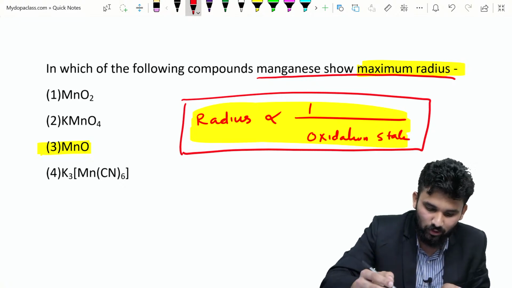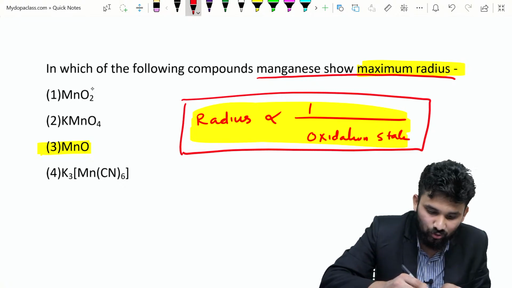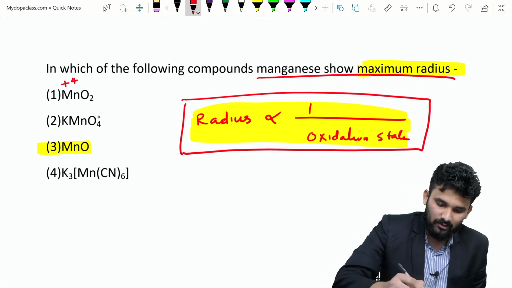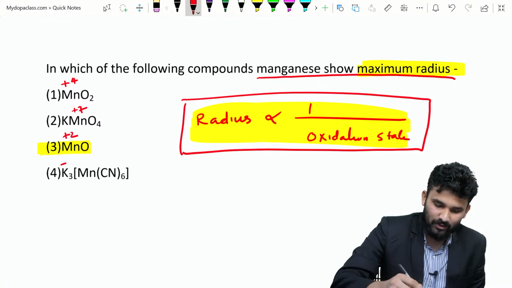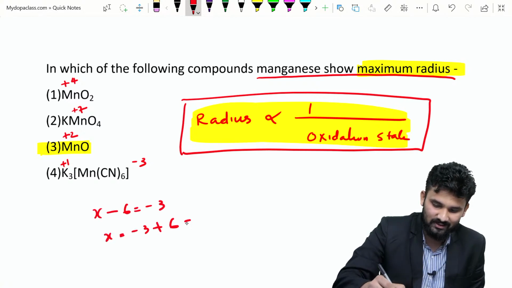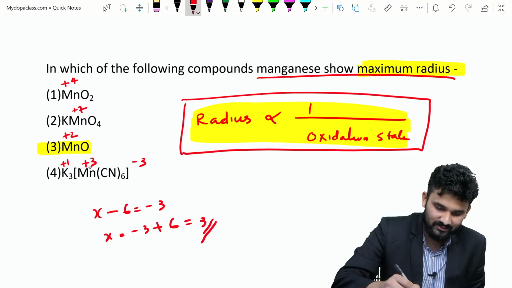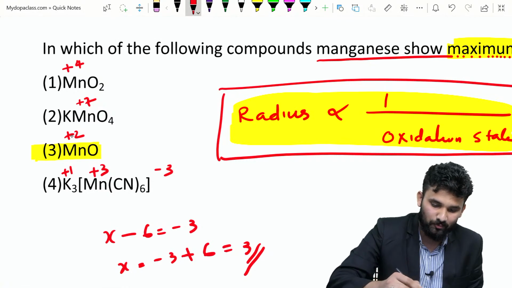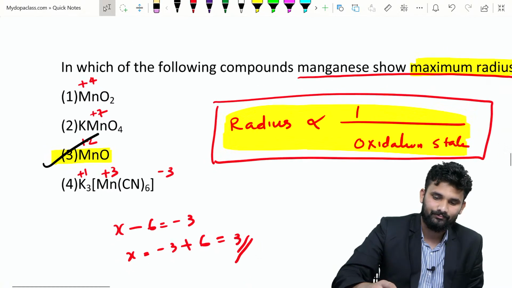Oxygen has -2, so four oxygens give -8 and manganese will be +4. Here -8 and +1, so it will be +7. Here -2, so it will be +2. Here x - 6 = -3, x = -3 + 6 = 3, so manganese is +3. Option 3 has the minimum oxidation state, that's why option 3 is the right answer.